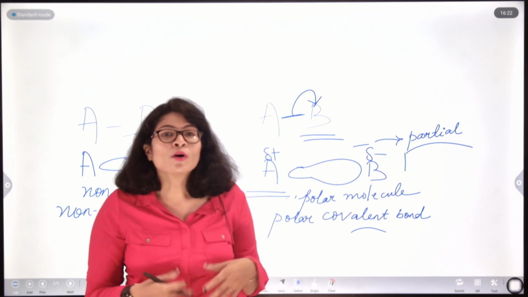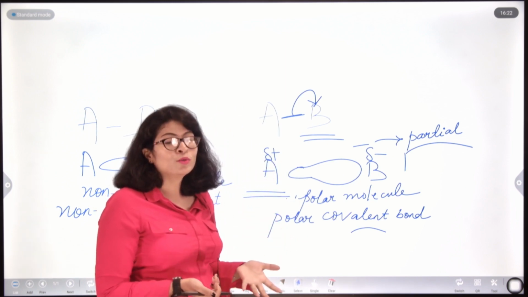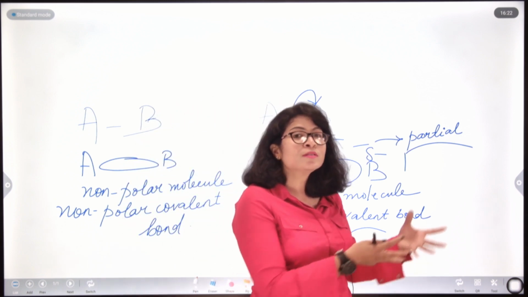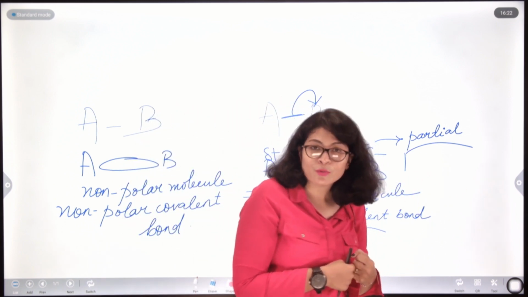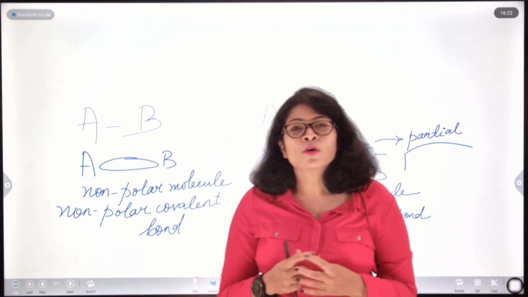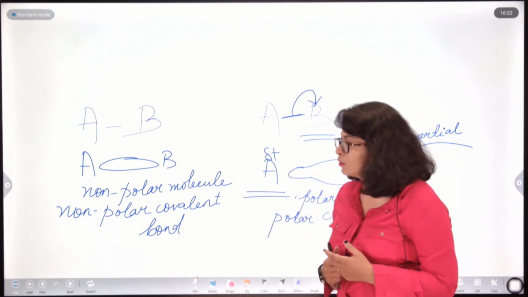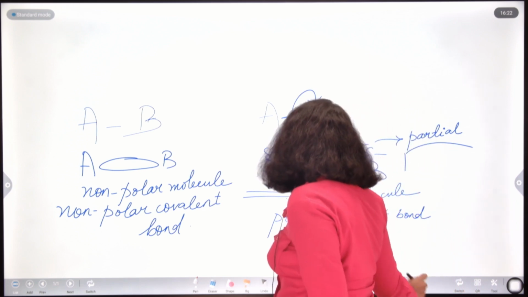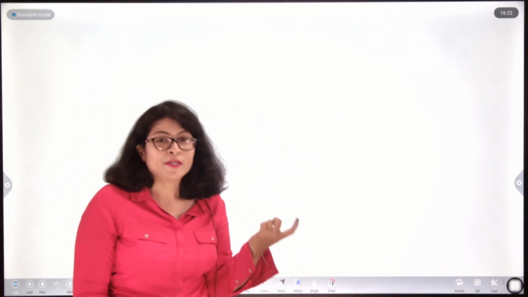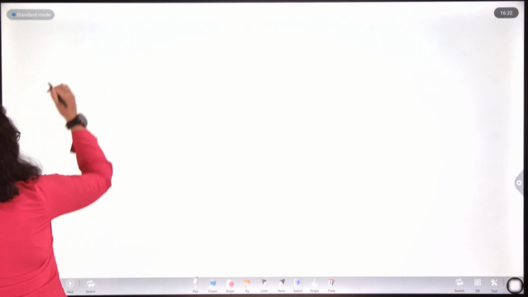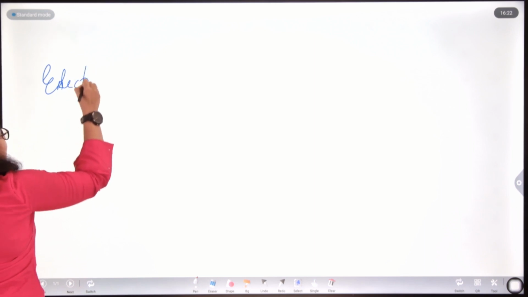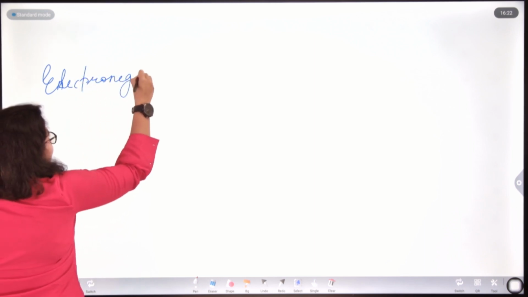lately we are talking more about the power of the molecule, the strength of the molecule. B is more powerful than A, therefore it is drawing or withdrawing electron density towards itself. What is that power? This question might be coming to your mind, right? What is that power and how do we determine that power? Okay. So in chemistry, that power is termed as electronegativity.